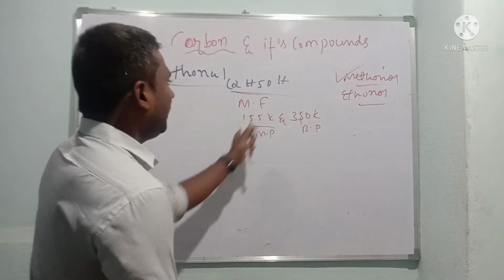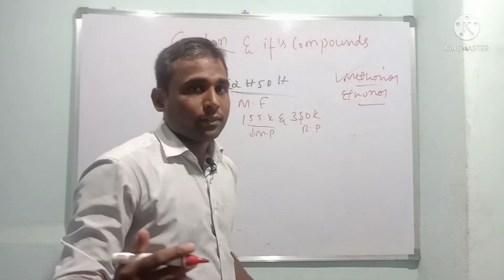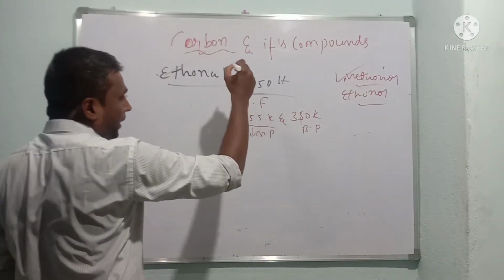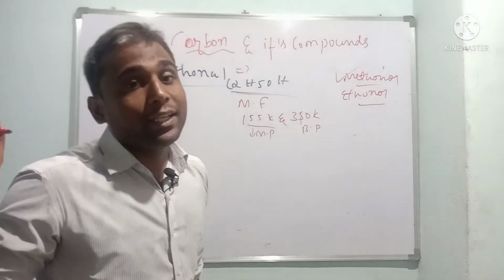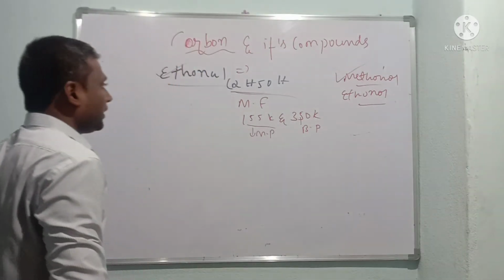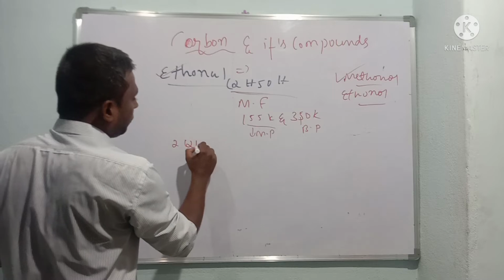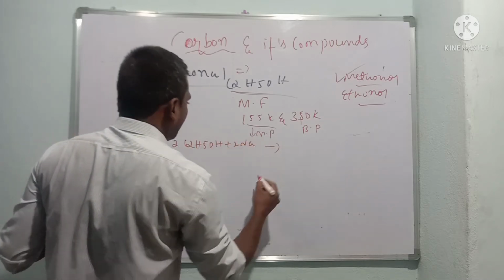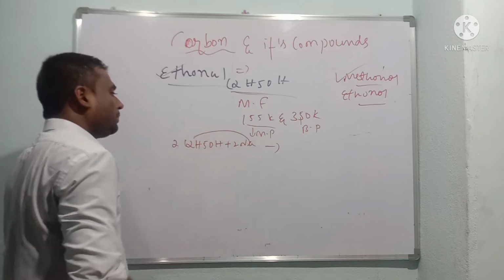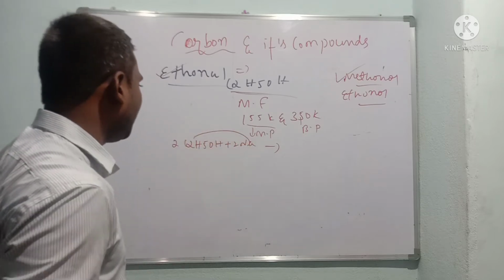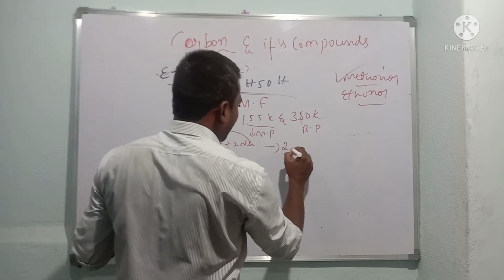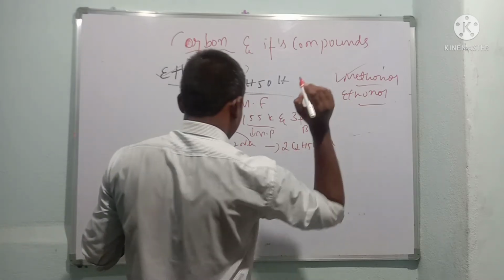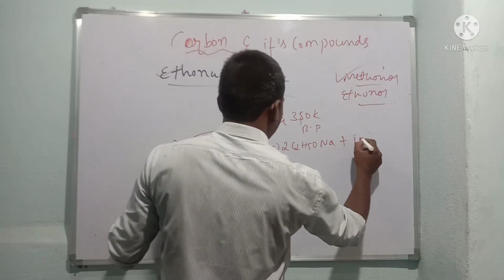So now children, let us understand how it is prepared. Here we prepare sodium ethoxide with the help of ethanol. Let us take 2 C2H5OH plus 2 Na. There is a displacement reaction, and it forms 2 C2H5ONa plus H2.